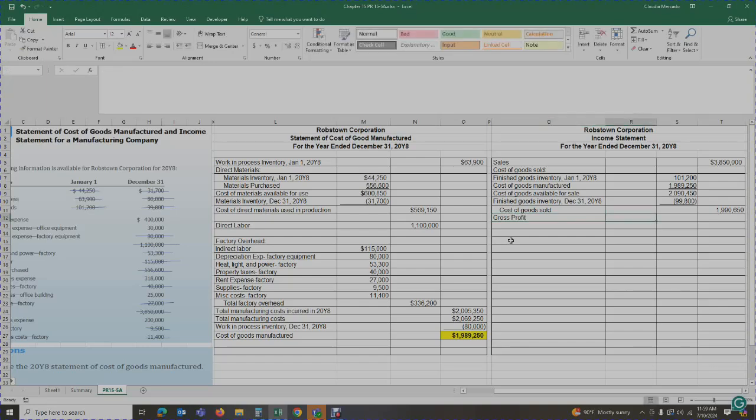We're going to get our sales minus our cost of goods sold, and that's going to give me 1,859,350. That is the profit that I make by manufacturing the product that I'm selling. So I sold it for 3,850,000, it cost me 1,990,650 to manufacture those goods, so I had a gross profit of 1,859,350.